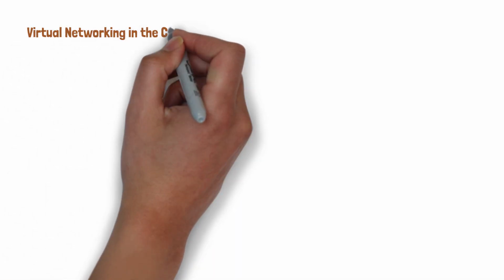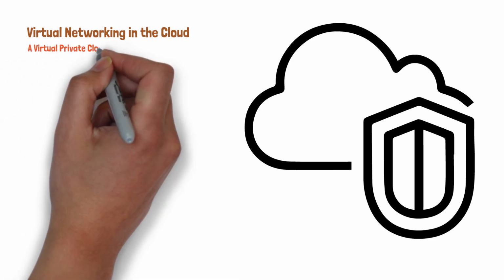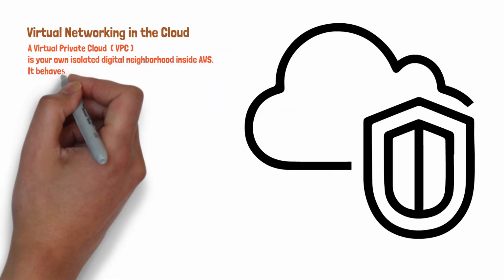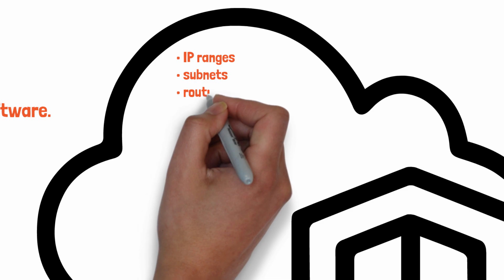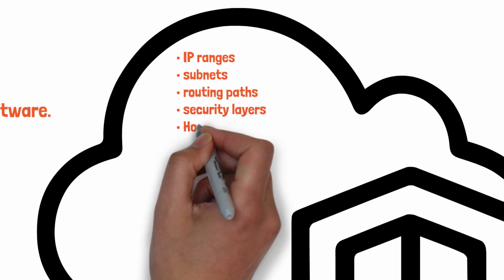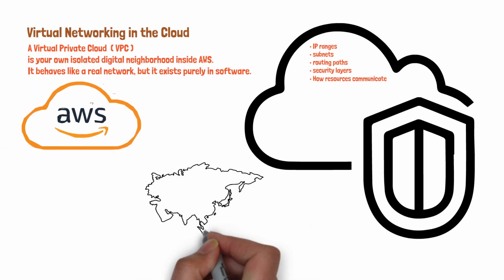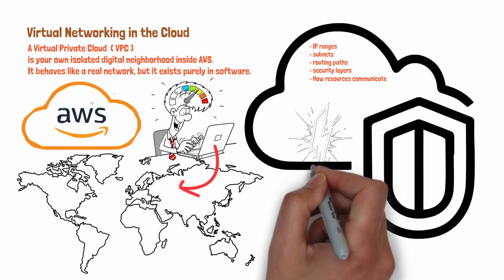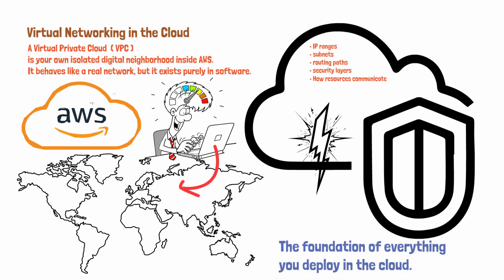Virtual networking in the cloud. Enter Amazon VPC. A virtual private cloud is your own isolated digital neighborhood inside AWS. It behaves like a real network, but it exists purely in software. Inside a VPC, you define IP ranges, subnets, routing paths, security layers, and how resources communicate. AWS provides the global infrastructure. You build your own private section within it. A VPC is not just a network. It is the foundation of everything you deploy in the cloud.